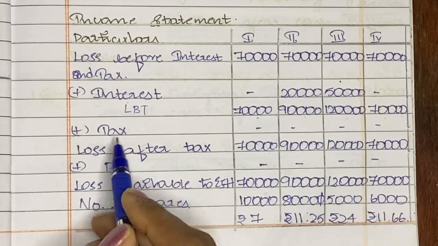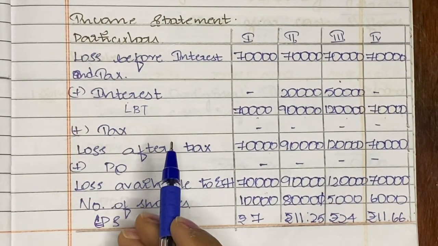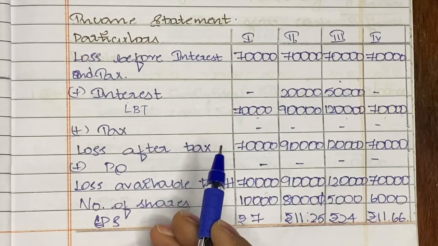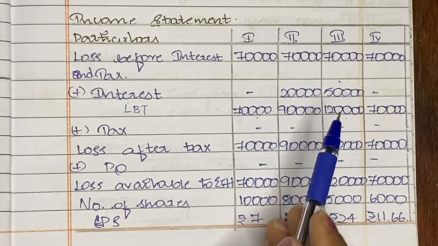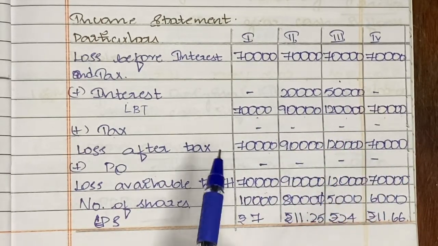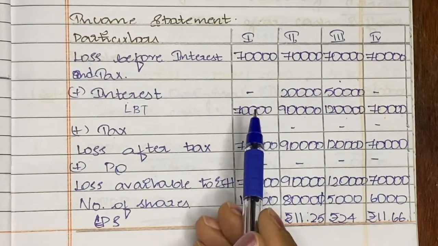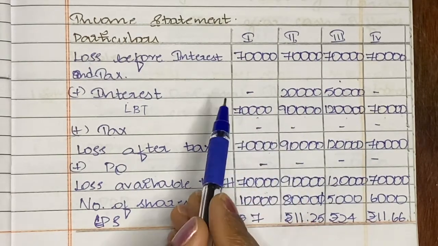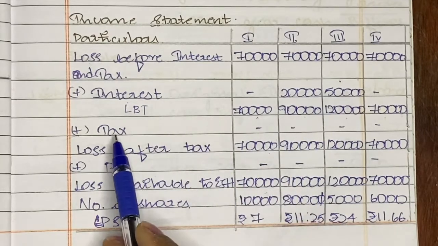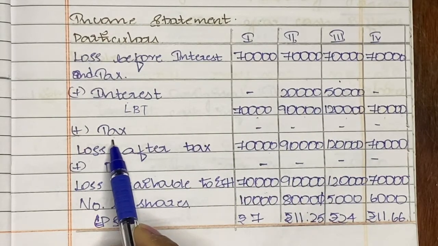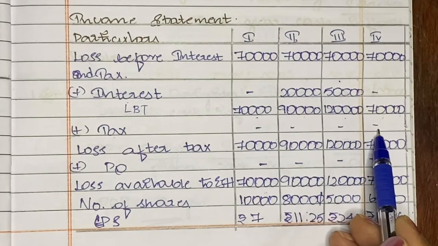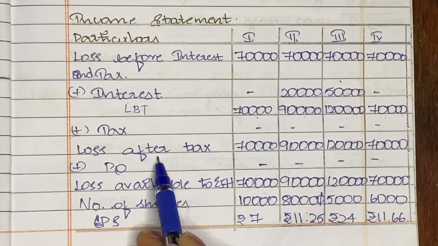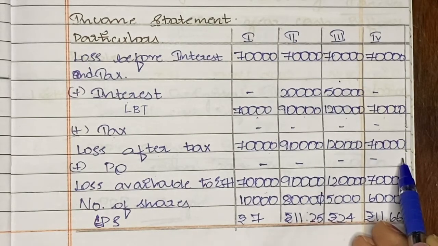Now remember, when a company faces loss, it need not pay taxes to the government, but it is liable to pay interest. It is not liable to pay taxes. That is why we call it income tax. If there is income only, tax will be paid. If there is a loss, then there is no point in paying tax. So that's why it remains nil for all the 4 different plans. So loss after tax will remain common.